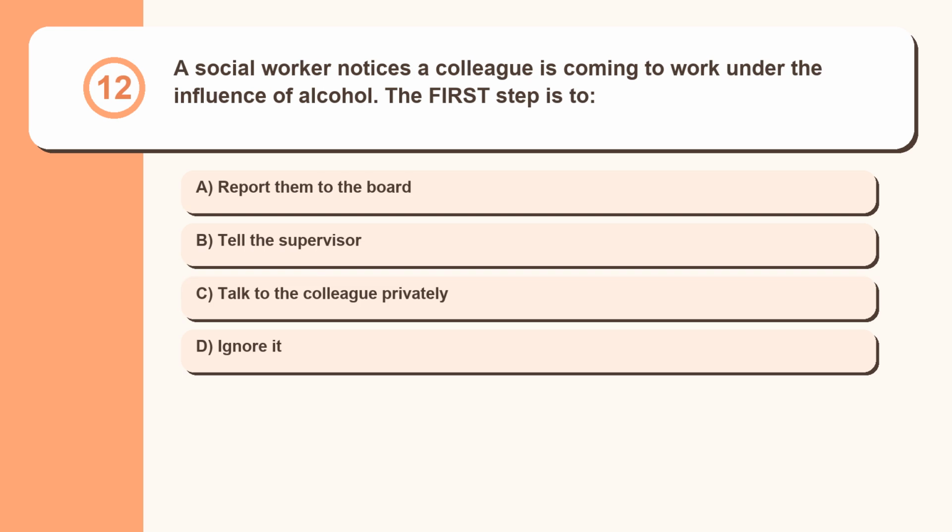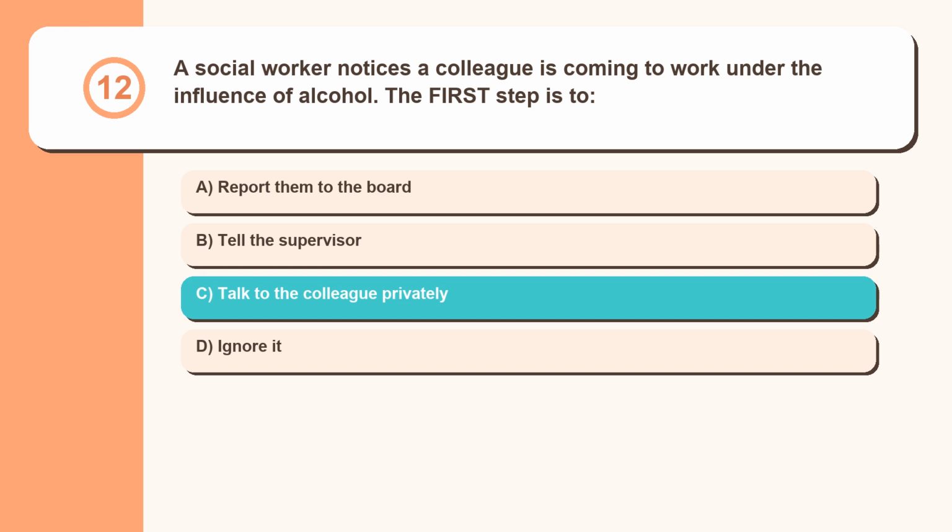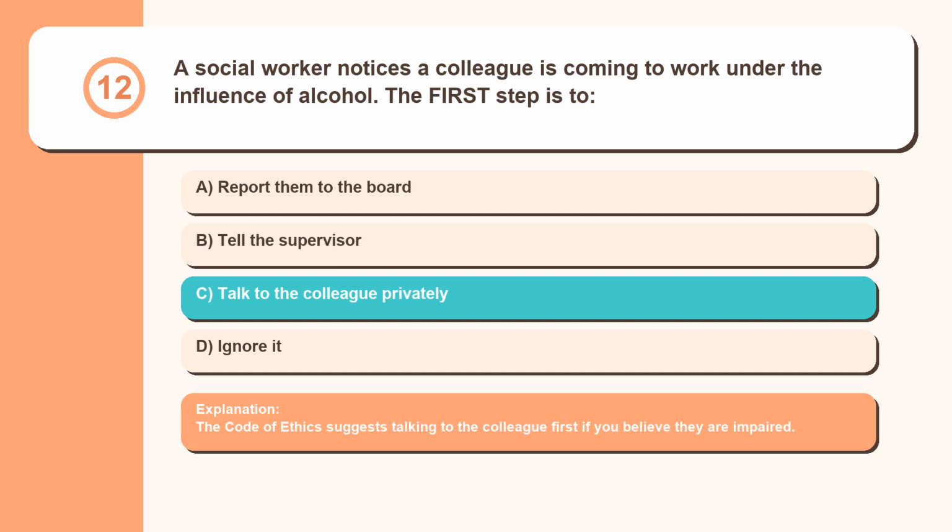Question 12. A social worker notices a colleague is coming to work under the influence of alcohol. The first step is to report them to the board, tell the supervisor, talk to the colleague privately, ignore it. The Code of Ethics suggests talking to the colleague first if you believe they are impaired.